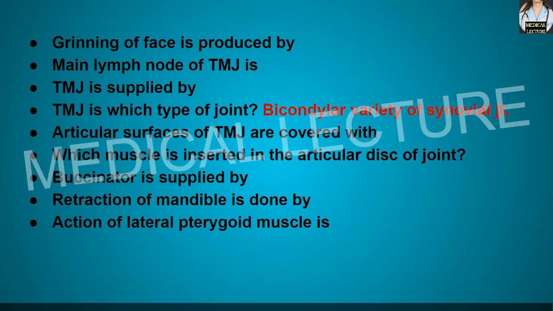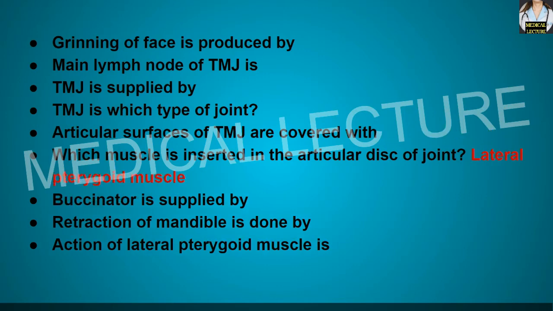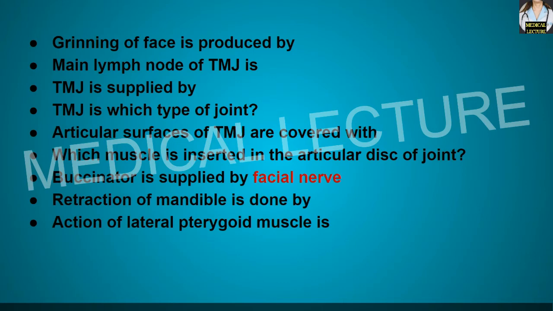Articular surfaces of the temporomandibular joint are covered with which type of cartilage? It is the fibrocartilage. Which muscle is inserted in the articular disc of the joint? It is the lateral pterygoid muscle. The buccinator muscle is supplied by which nerve? It is the facial nerve.